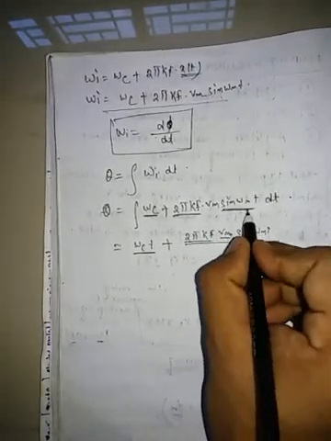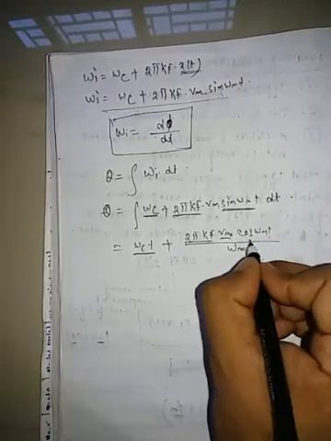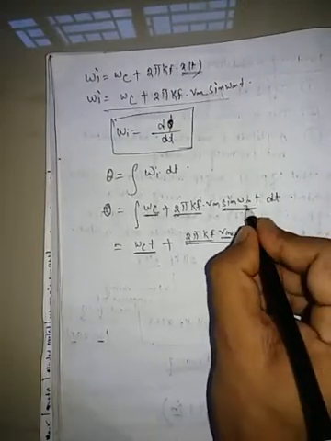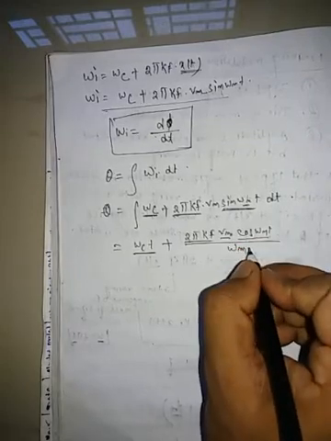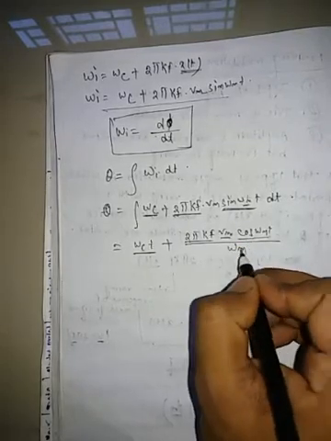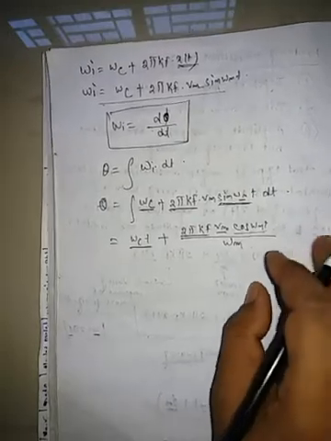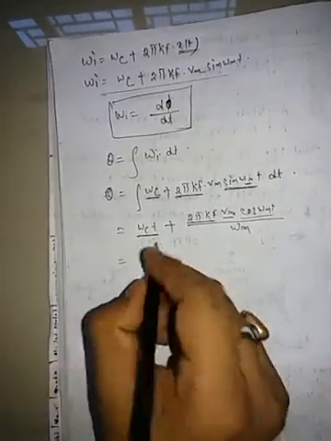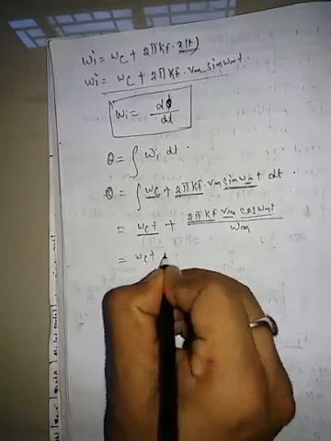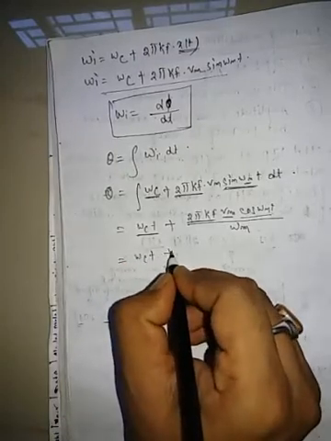The integration of sin omega mt is cos omega mt divided by omega m, because we integrate with respect to t. So omega ct plus